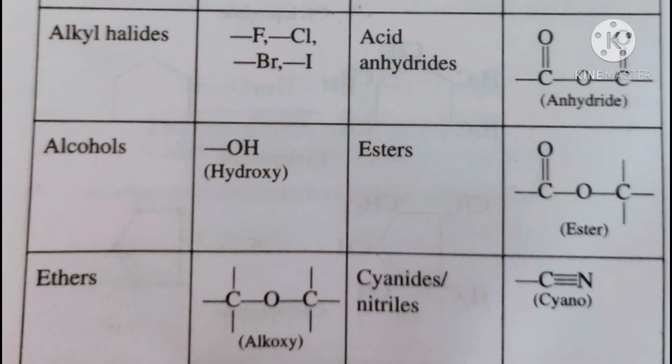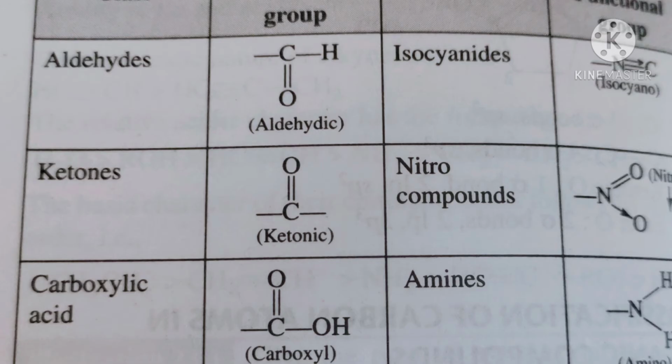They consist of alkoxy groups, that means ROR, C-O-C. It is an alkoxy. Next is aldehydes; the functional group is C double bond O with H. And ketones, C double bond O. It is a ketonic group.